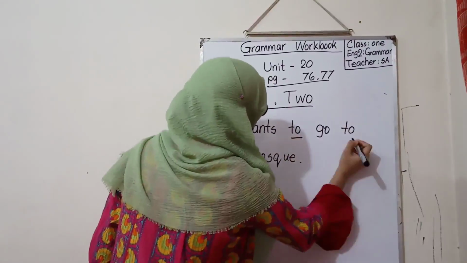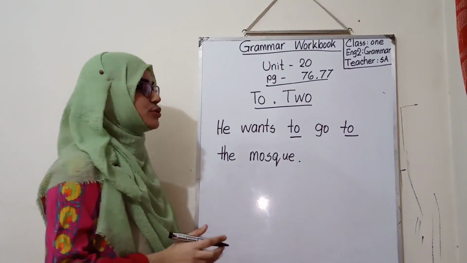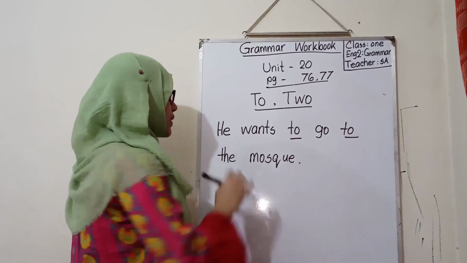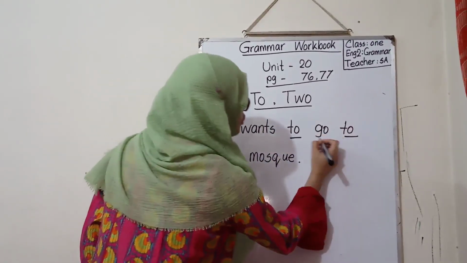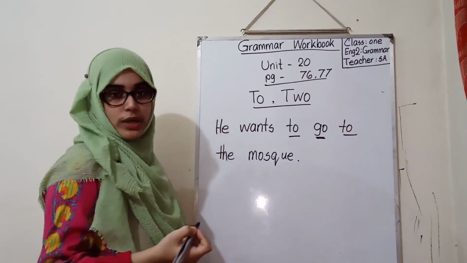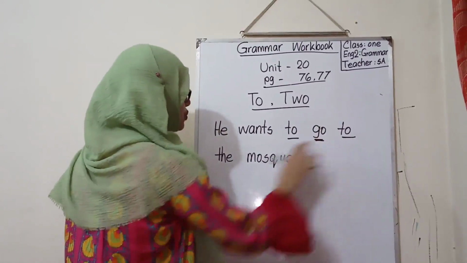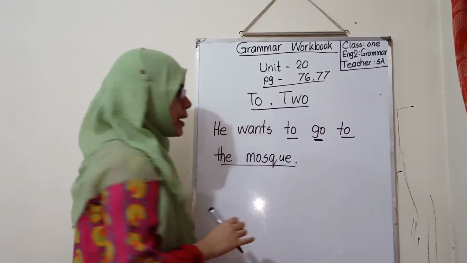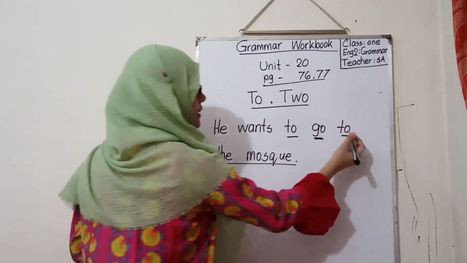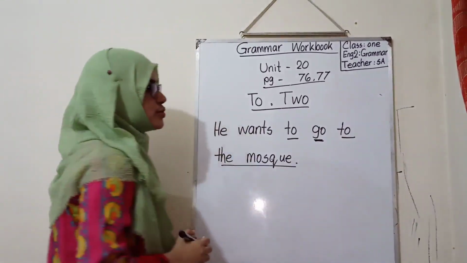So in this sentence we have used to twice. He wants to go. Go is a doing word, a verb. Before that I have used to, and to the mosque. The mosque is a place, so here we have also used to.